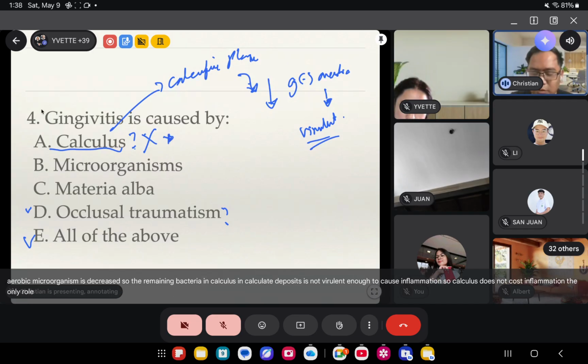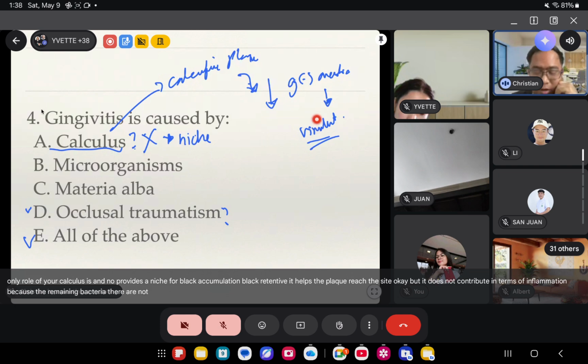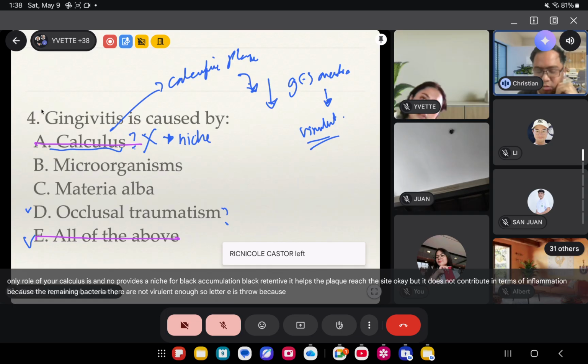The only role of your calculus is to provide a niche for plaque accumulation, plaque retentive. It helps the plaque reach the site, okay? But it does not contribute in terms of inflammation because the remaining bacteria there are not virulent enough. So letter E is wrong because calculus is not the answer.